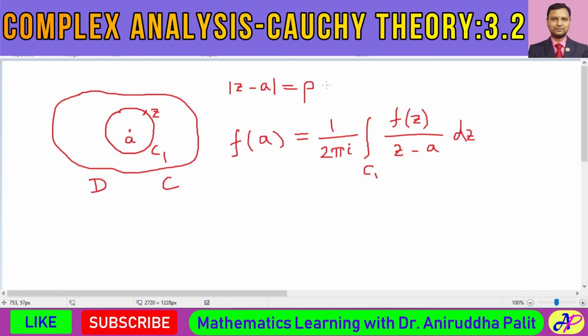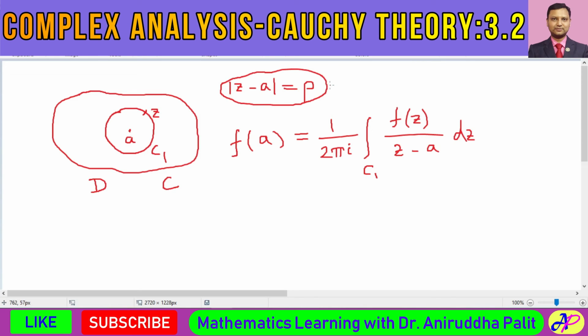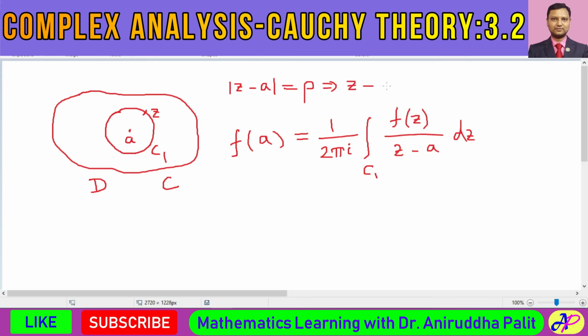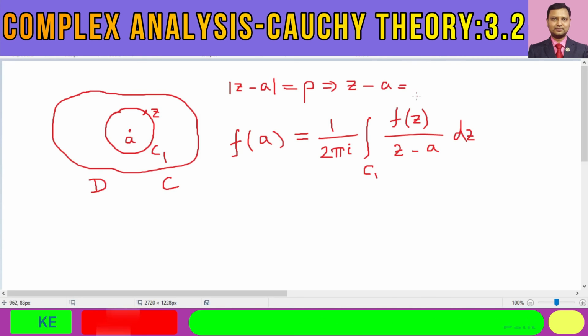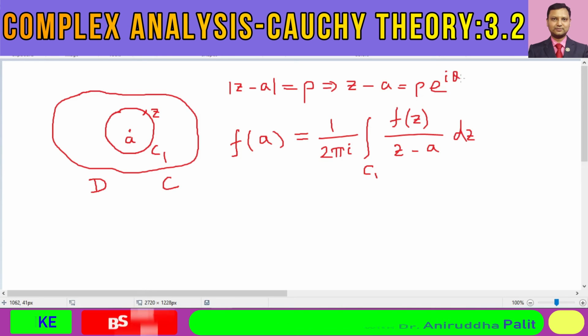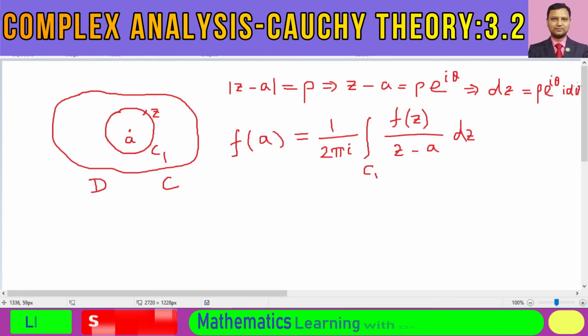What is the equation of C1? Modulus of z minus a is equal to rho, and therefore we can write z minus a is equal to rho into e to the power of i theta. Therefore dz is equal to rho into e to the power of i theta into i d theta.